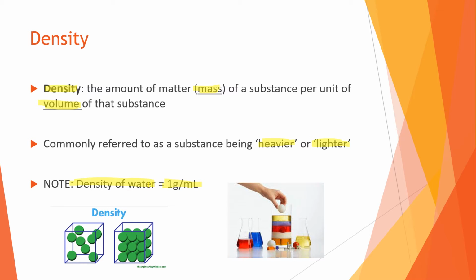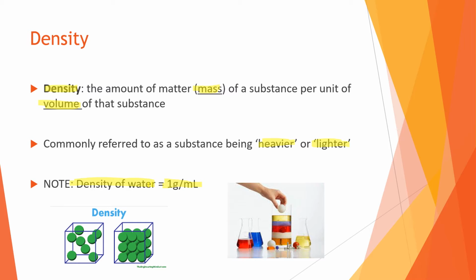Depending on if a substance is a solid or liquid, this can change, but it's always mass per volume. So you'll notice grams is a unit describing mass, and milliliters is a unit for volume. Okay, so it's always units in mass per volume.